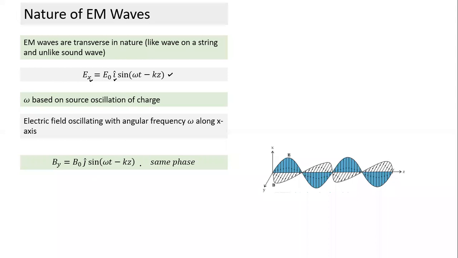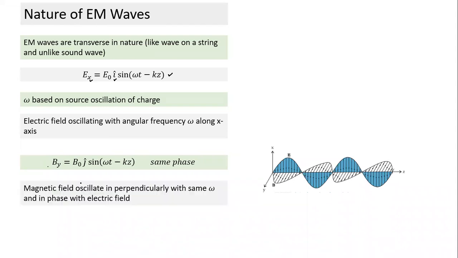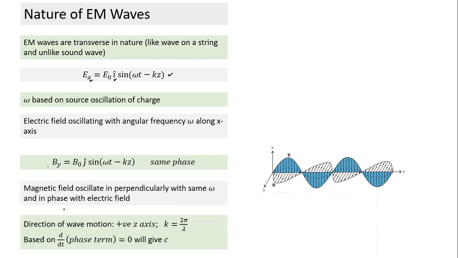So it creates a magnetic field oscillating with the same frequency, same phase, and perpendicular, which comes from the previous derivation we have done. So the magnetic field oscillates perpendicularly with omega and the same phase as the electric field. What is the direction of the wave? If in place of z I had written y, it would have traveled in the plus y direction. In place of z, if x was written, it means it will travel in the x direction. We'll come to what the direction is.